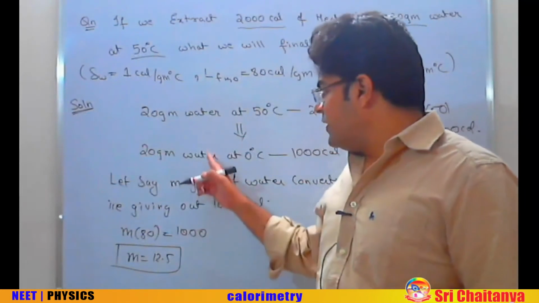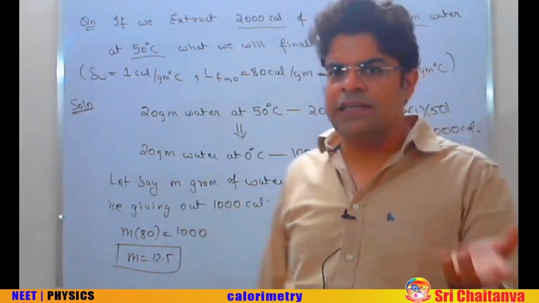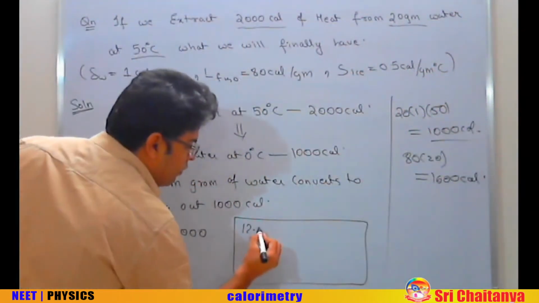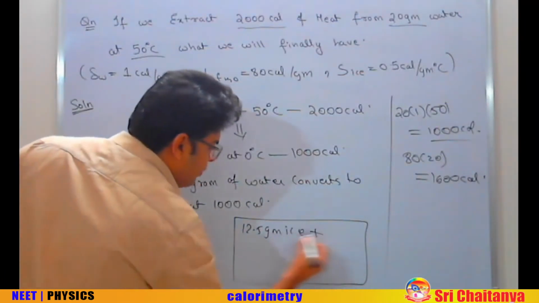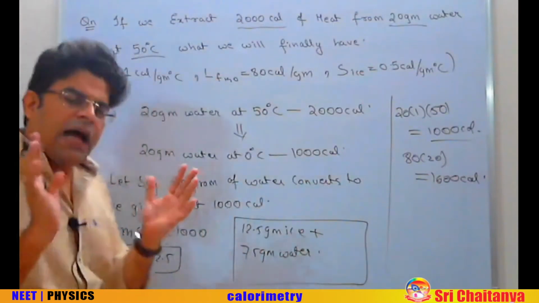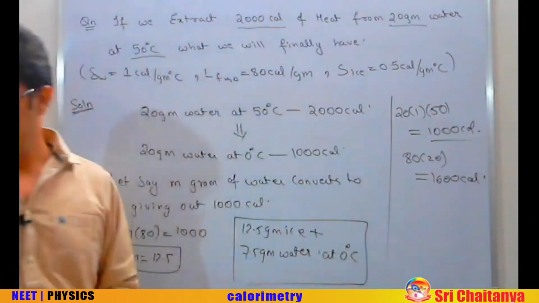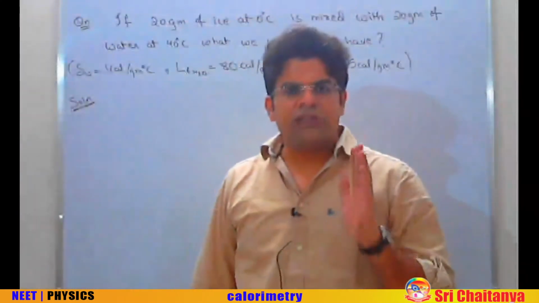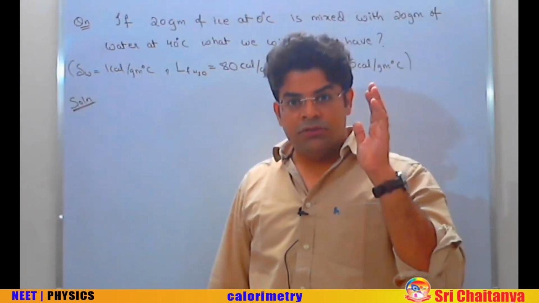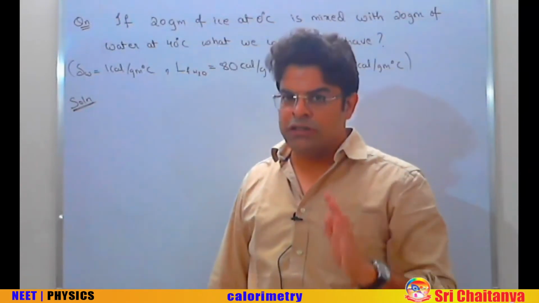So out of 20 gram, 12.5 gram convert from water into ice, and the remaining 7.5 gram will be water. So finally we will have 12.5 gram ice plus 7.5 gram water. Beta, if you are finding an ice water mixture, the final temperature has to be 0 degree centigrade. If you have got the last two examples, this example will be pretty easy, but if you haven't got it, I suggest you stop, go back, and try to understand what I was doing in the last two examples before you start doing this one.